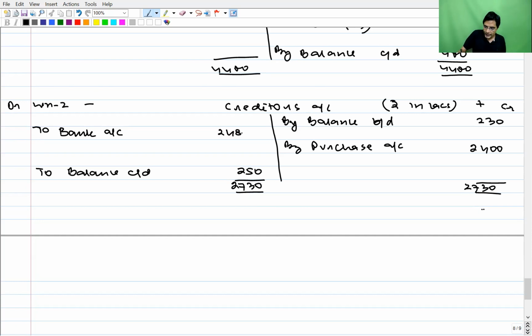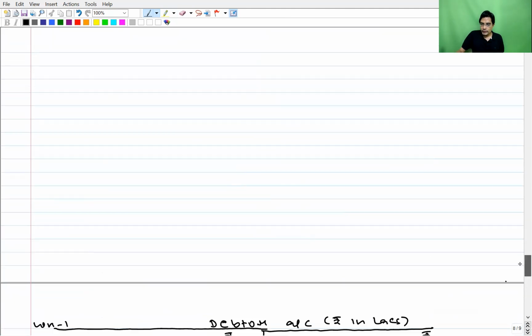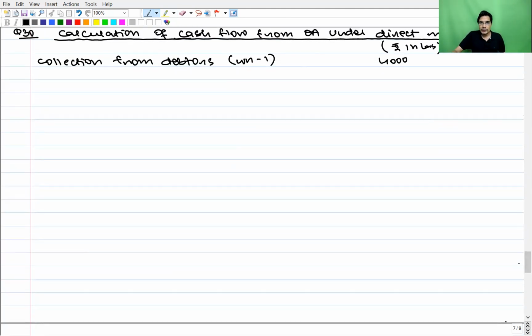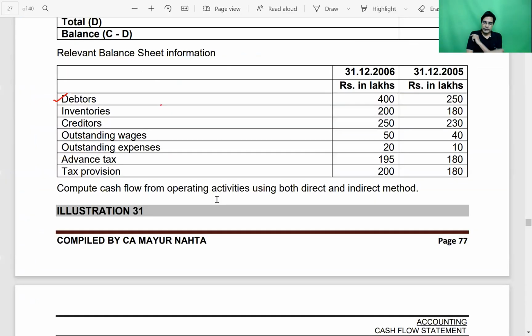So how much have we paid? We have paid 2480 to the creditors, and this will be put on the face of the cash flow statement under operating activity. 2480. Right now, don't copy. Let me first do it. Understand, later you copy. Payment to creditors, working note number 2, 2480. All right. Next information. Put a tick mark beside the point which we have dealt with. So we have dealt with creditors also.